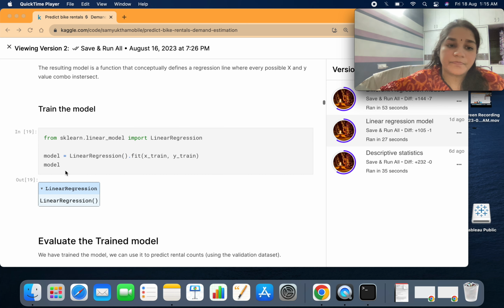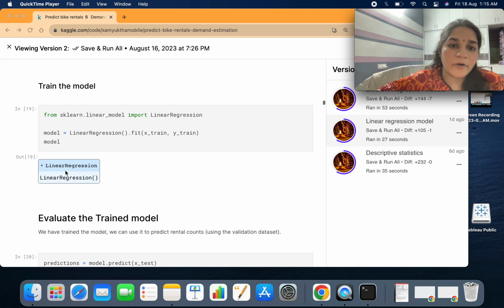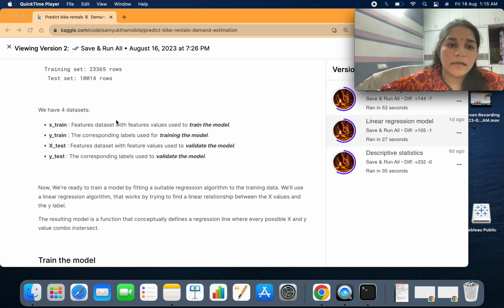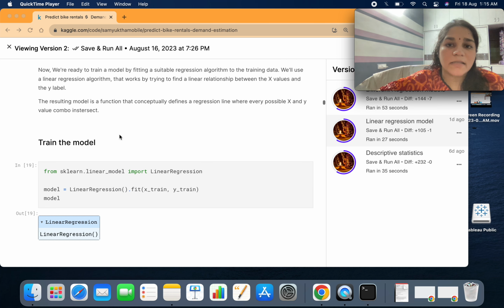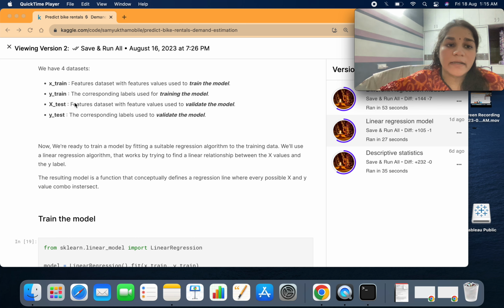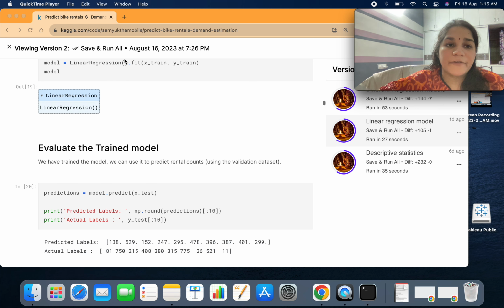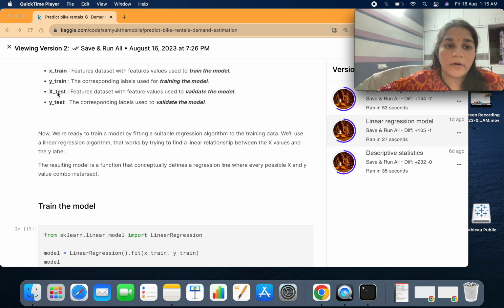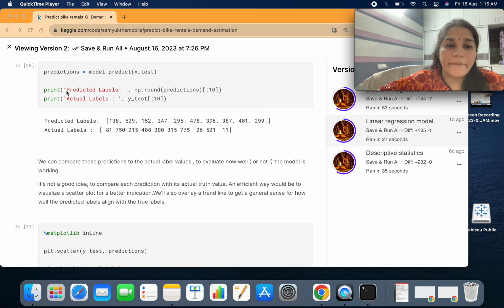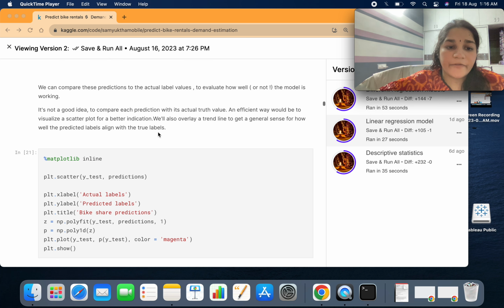I'm training my model using my training data set, that is the feature data set and the corresponding labels, so that the model can go through the data and learn. And I'll be holding back some of the data, which will be in the X test and the Y test. After training the model, I'll be predicting the model output using the validation holdback data set, that is X test. And we also have the predicted labels here and the actual labels here.